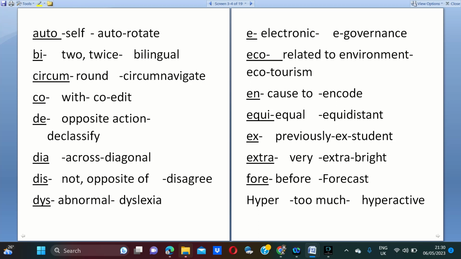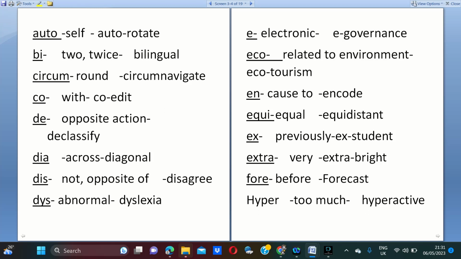Next, ex-student. Ex means previously: ex vice president, ex president, ex chief minister. Ex means previous. Extra means very or additional. Forecast: fore means before. A forecast is when the IMD center tells us what is going to happen in our atmosphere in the next 24 hours.